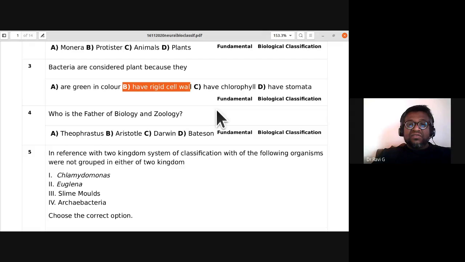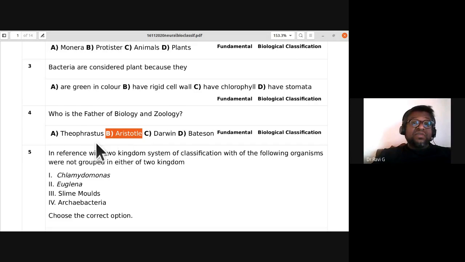Who is the father of biology and zoology? It is a very easy answer: Aristotle. Father of botany is Theophrastus. Father of organic evolution is Darwin. So you can remember that. Who is the father of biology and father of zoology? Yes, it is Aristotle.